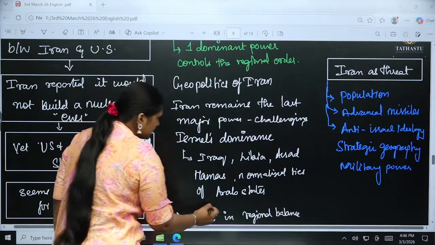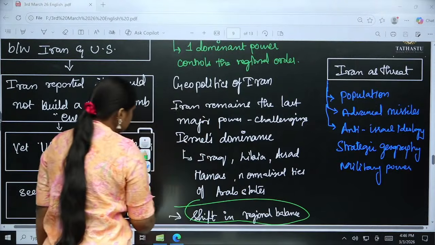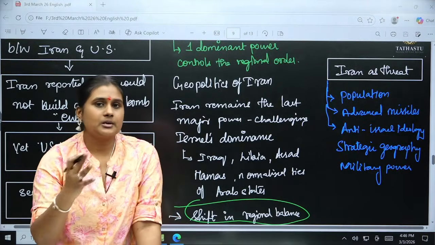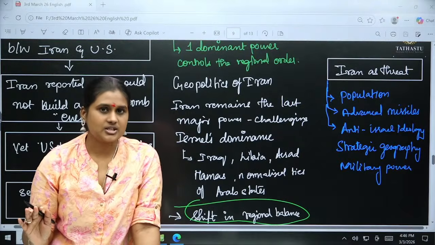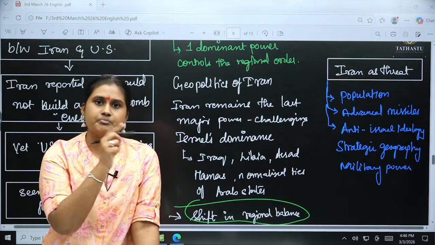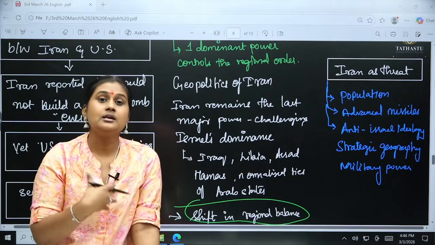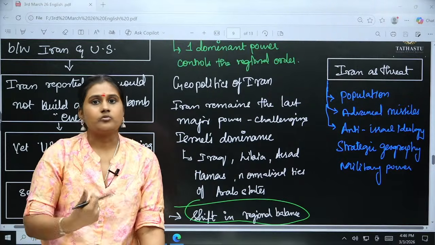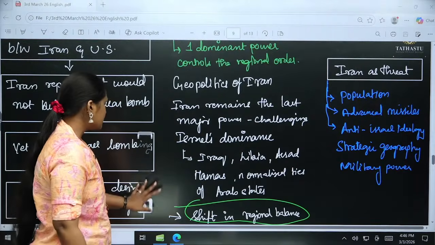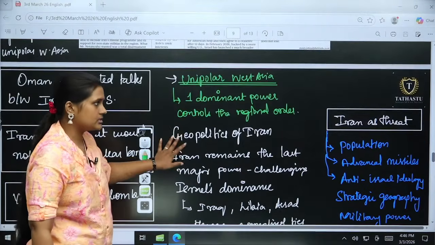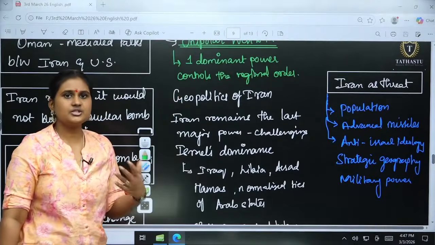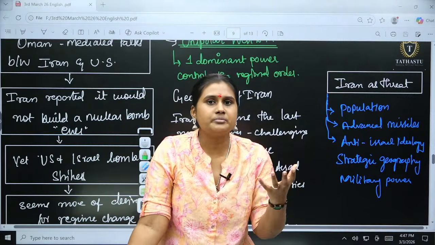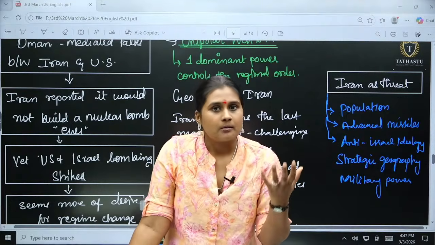So the shift, they are expecting a shift in regional balance, but the problem here is Israel thought that there will be toppling of the government, but there were no such activities. Now Iran's people are also working with the government, and they are uprising as a region, as one nation, against this war. So the regional balance is becoming a difficult problem for Israel, which is eventually taking the help of whom? The US. Israel alone cannot do the government toppling, right?